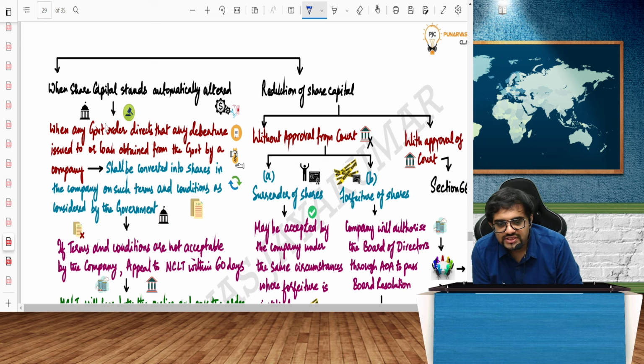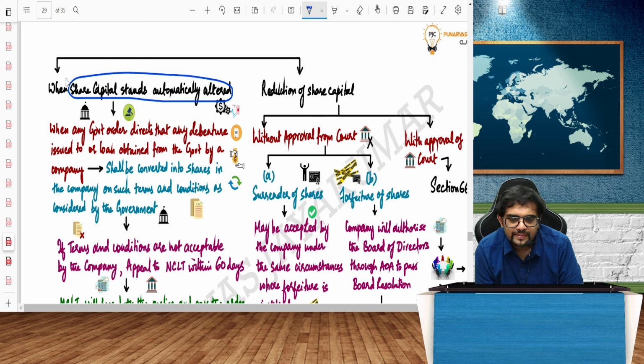There are certain circumstances when share capital stands automatically altered. When is that? Government has invested in some debentures of some company. The company is not redeeming the debentures. The company is not giving back the government the money. In the agreement itself, it is clearly mentioned that the debentures will be converted to shares. Or government has given a 100 crore loan to a company and the company is not repaying the loan. In the agreement only it will be mentioned that the loan will be converted to shares.